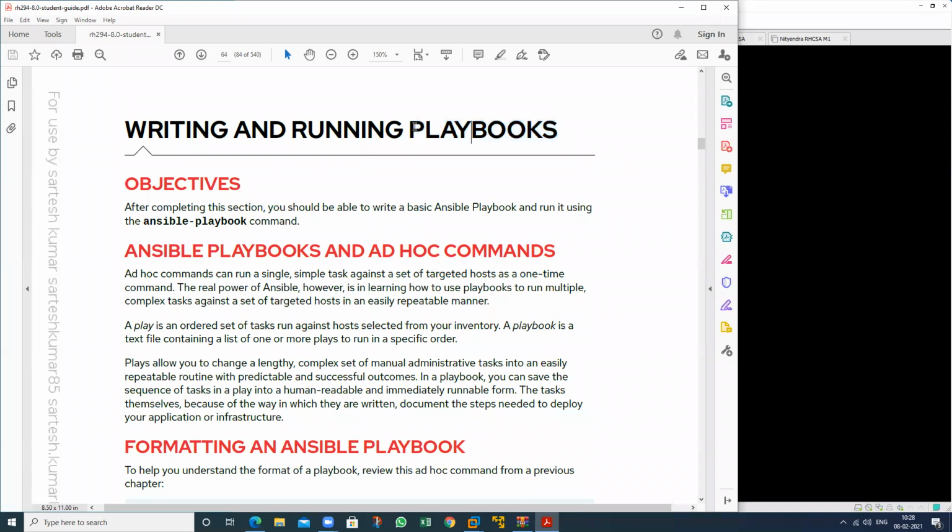So what is a play? Play means task. Book means it's a book where we can write multiple tasks. So when we want to create a user, and at the same time install the packages, we also do a lot of work by using the playbook.